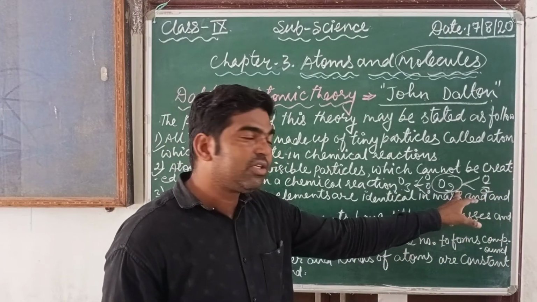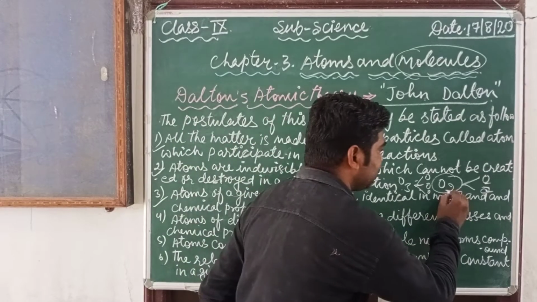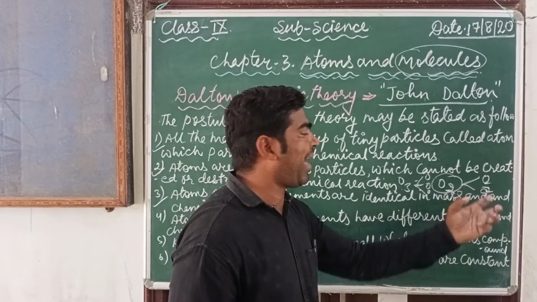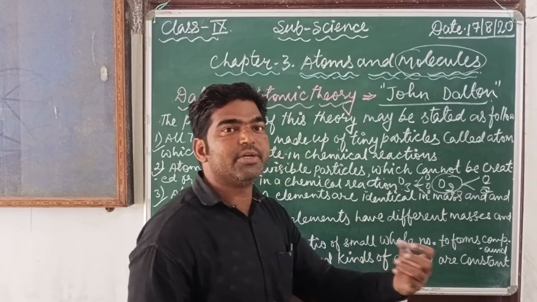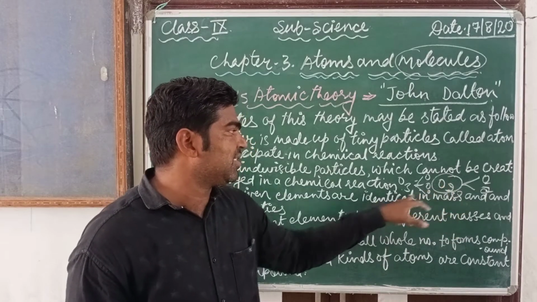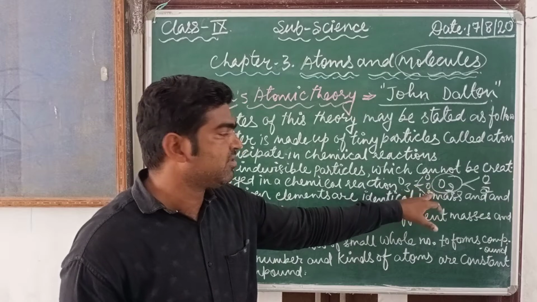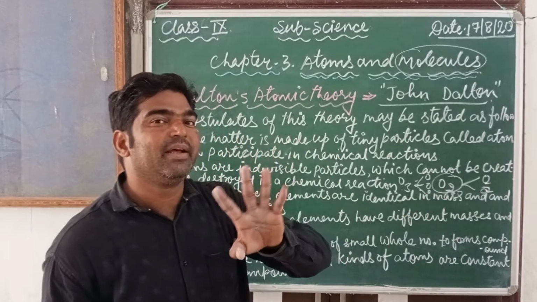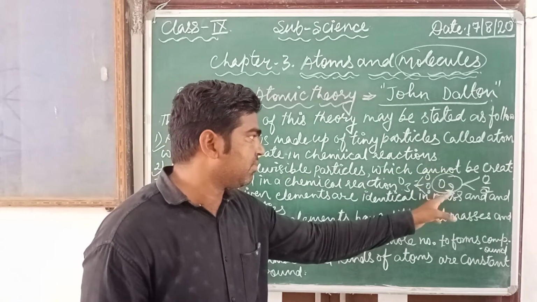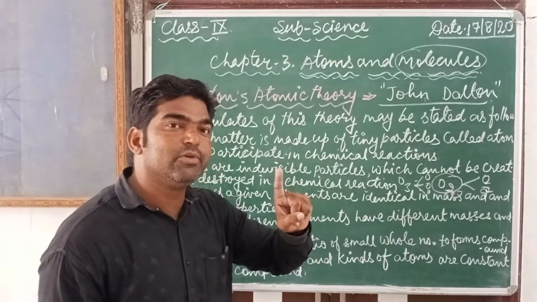These are oxygen molecules. And the number we write here tells us about the number of atoms, meaning how many atoms are present in that molecule. So here this is one molecule of ozone, and the number of atoms in ozone is 3, meaning there are three different oxygen atoms present in one molecule of ozone.